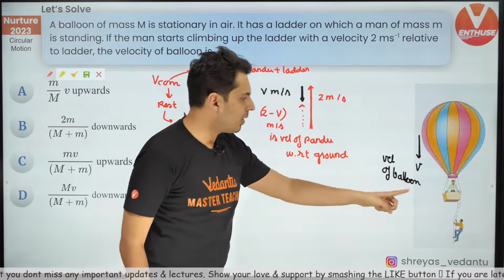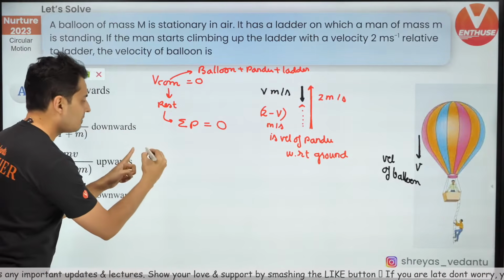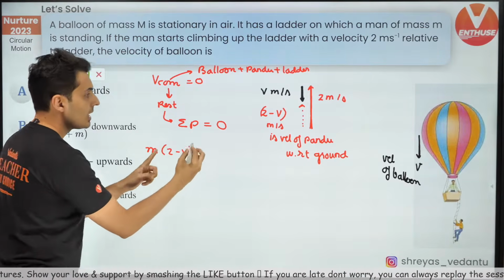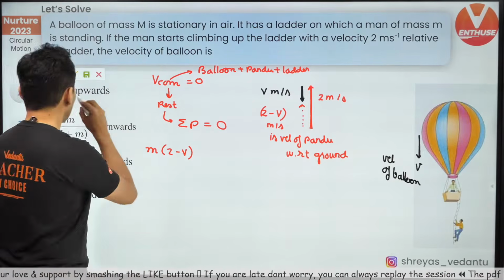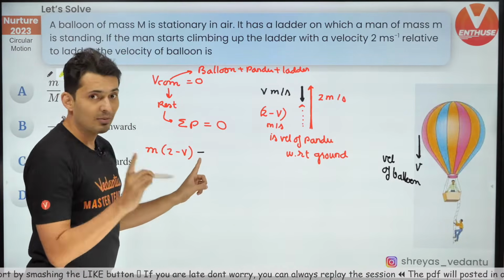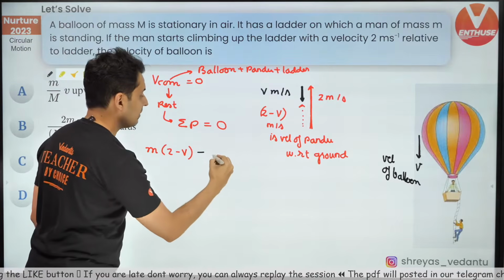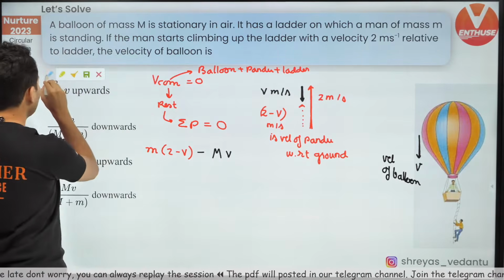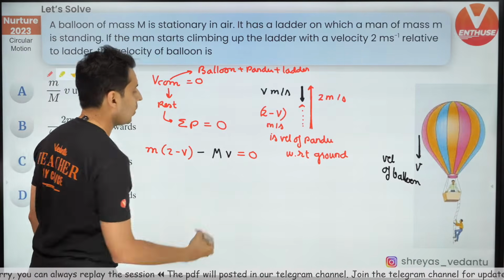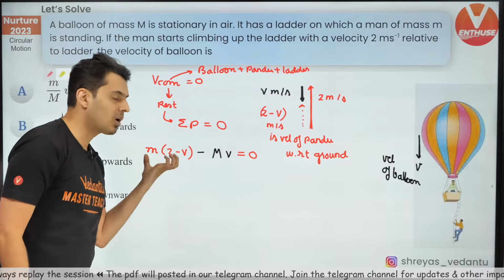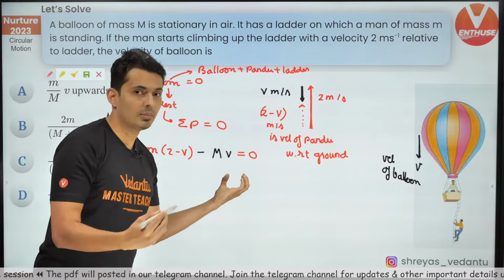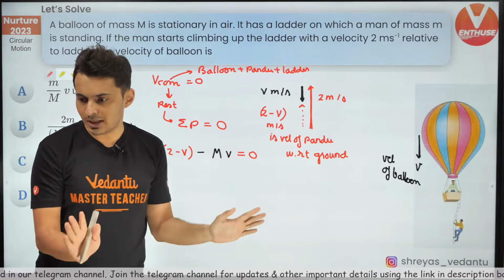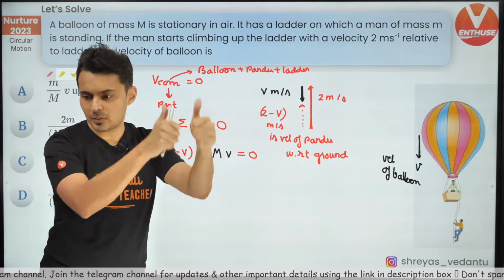So what is the momentum of the person? It will be the mass of the person into the velocity of the person, which is 2 minus V. This is upwards. The velocity of the balloon is downwards, so I'll put a minus sign there. Because it's down. The mass of the balloon and ladder together, capital M, into V. This whole thing will be 0. This is the momentum of the person, this is the momentum of the balloon, and together this should be 0. Everybody clear about this? Excellent.